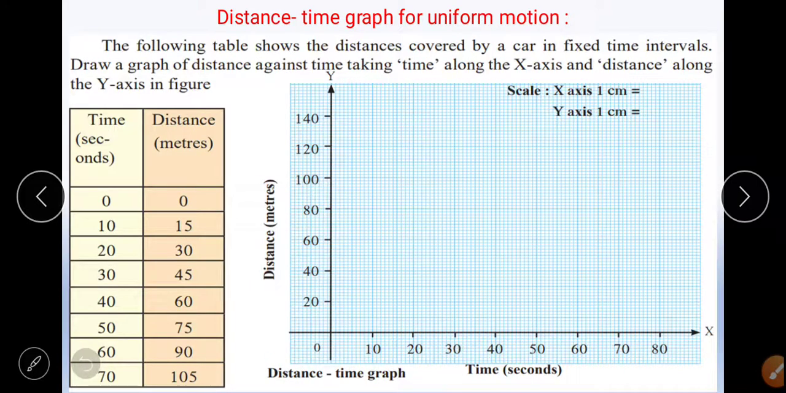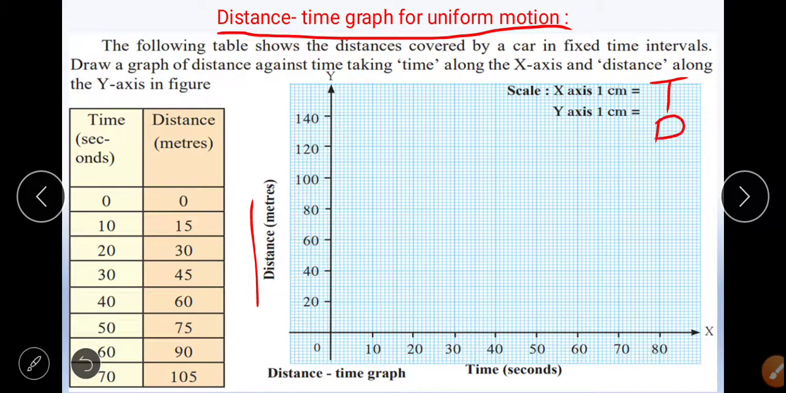Here we have to plot the distance time graph for uniform motion. They have plotted the scale. We have to just plot the points. On the x-axis they have taken time, on the y-axis they have taken distance. Now the following table shows the distance covered by a car in a fixed interval of time. The time interval is fixed at 10 seconds. Draw a graph of distance against time, with time along the x-axis and distance along the y-axis.